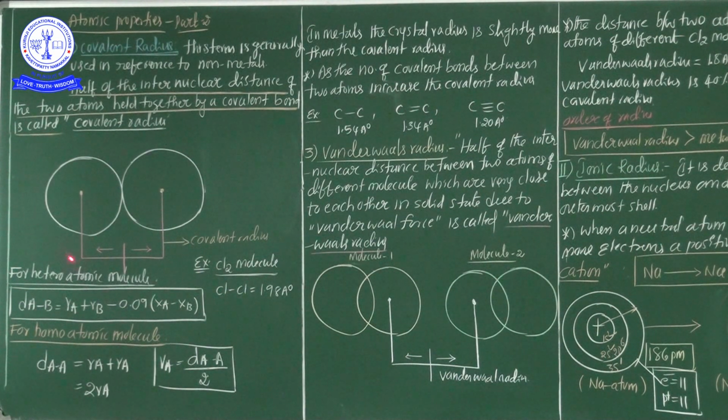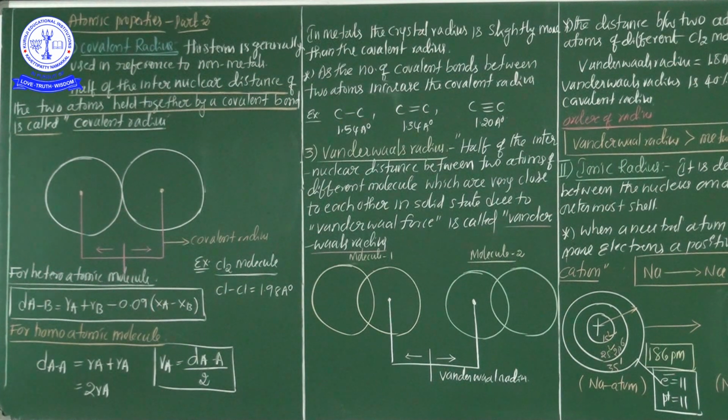Now if you calculate the covalent radius in a heteroatomic molecule, this is the most important formula: DAB equals RA plus RB minus 0.09 into (XA minus XB), where XA minus XB is the electronegativity difference.